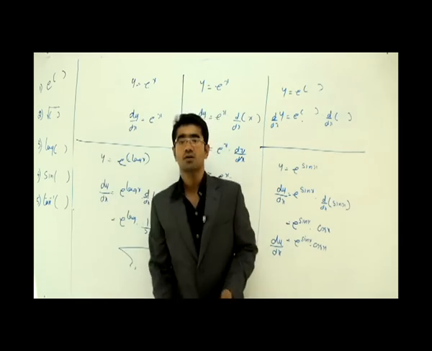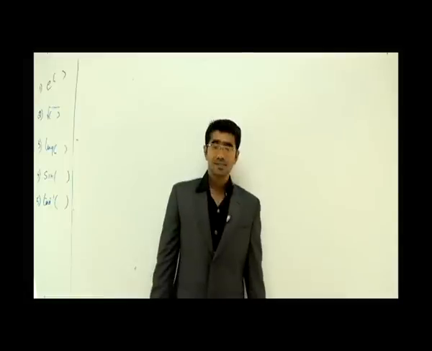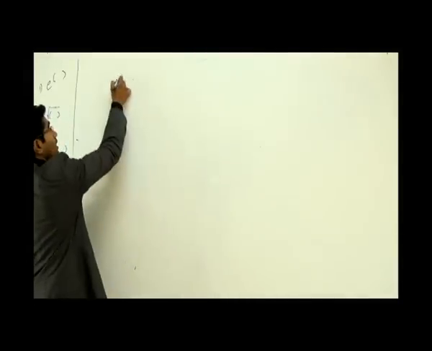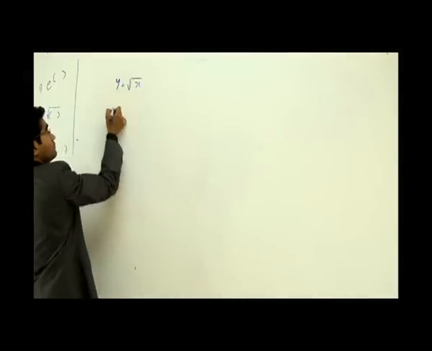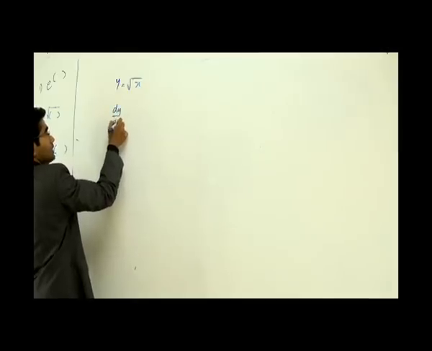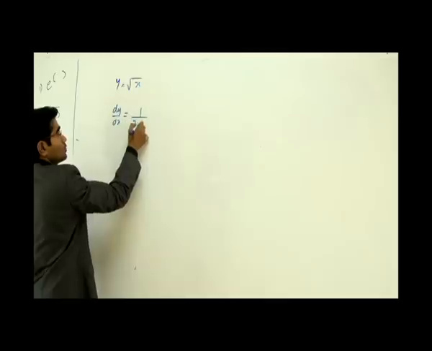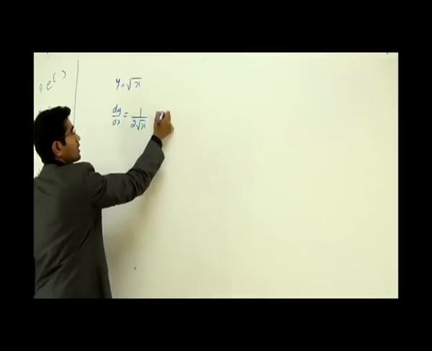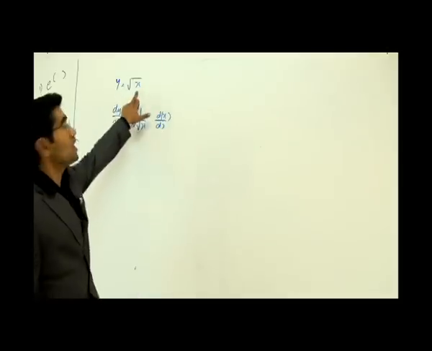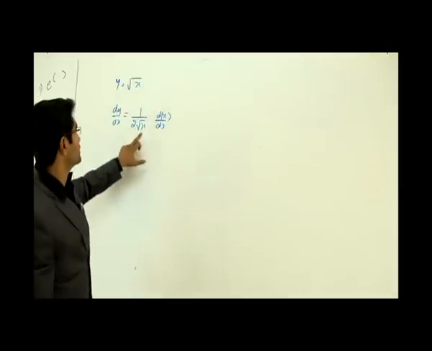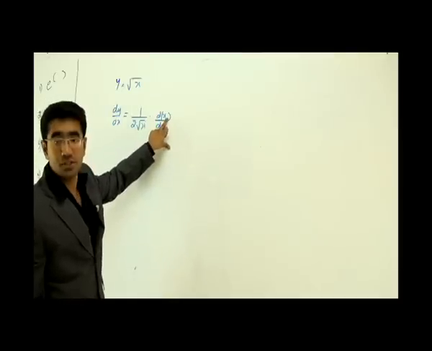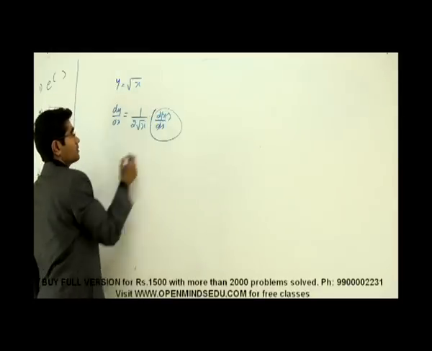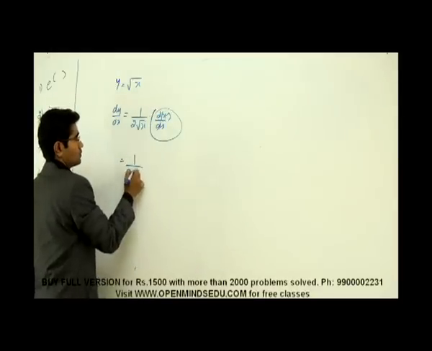Let's take the second function after I clean the board. The second function is root of x. Now let's say y is equal to root of x. How will I differentiate this? dy by dx would be equal to 1 by 2 root of x into dx by dx, or differentiation of x. Whatever is inside the root, I would write here, and I would also differentiate that. That's a more general form. Why don't I write this again? Because it cancels up to give you 1. That is 1 by 2 root of x.